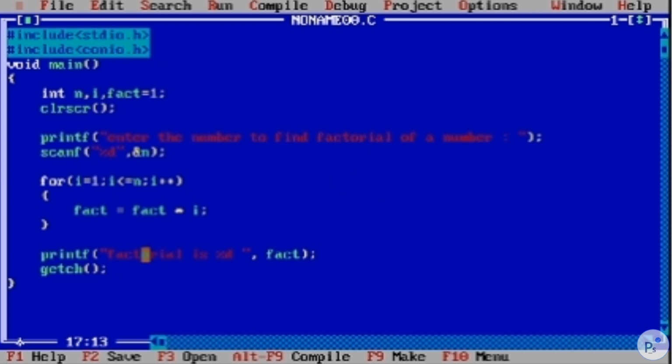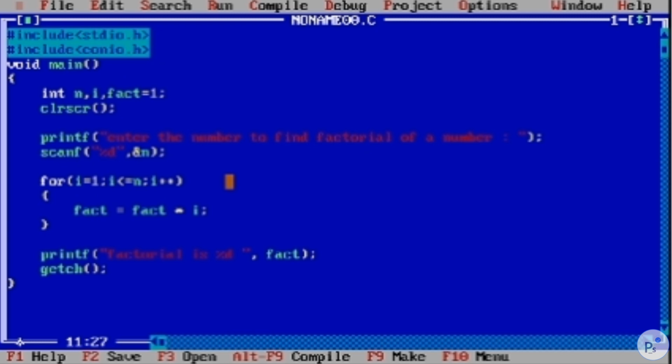Suppose the user entered 5, so i equal to 1, i less than or equal to 5, obviously true. Fact equal to fact into i, where the value of fact is 1, multiply 1 with 1, stored in 1. Then again it will come up here, increment i, then again compare if i is less than or equal to 5.